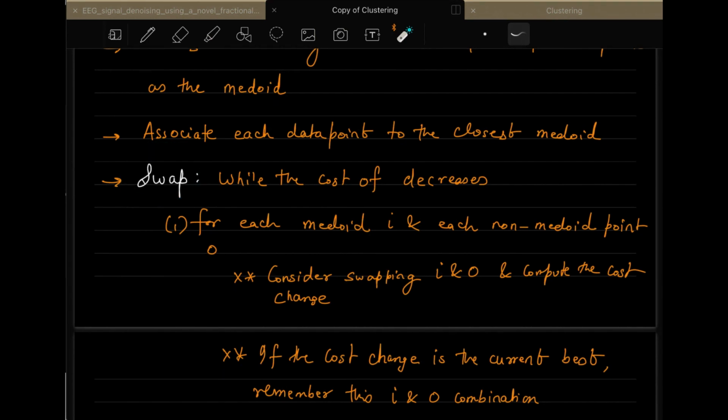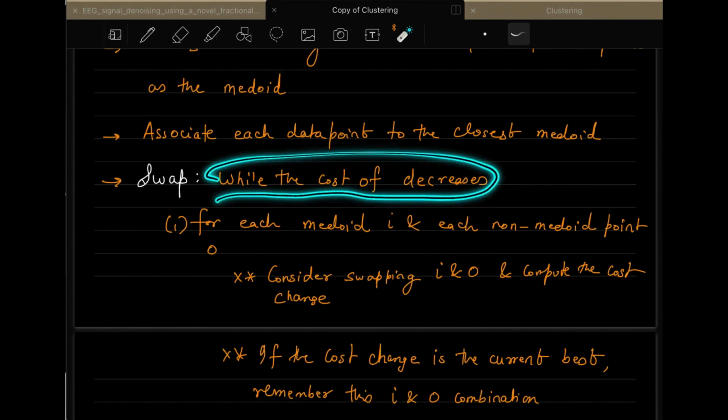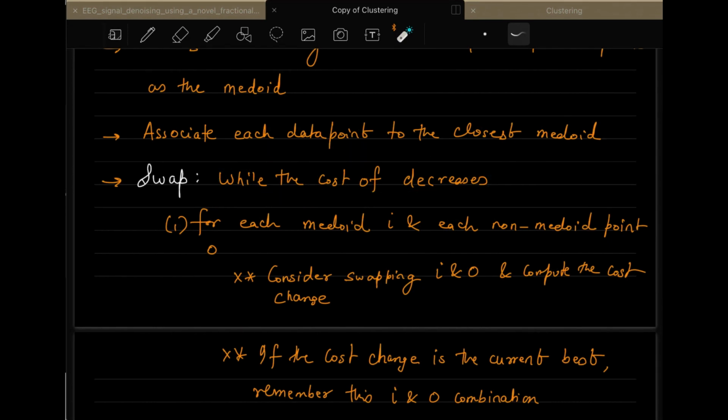And what is that? While the cost of the total thing decreases, you have to do these two steps. For each medoid I that you have selected, and for each non-medoid point O, you swap these two points I and O, and you compute the cost.